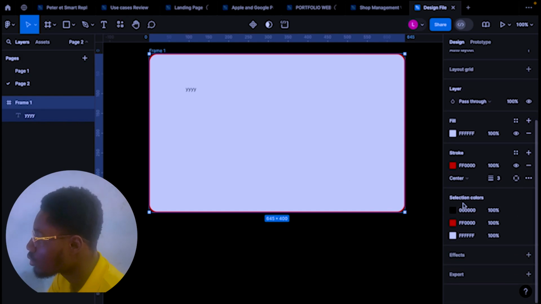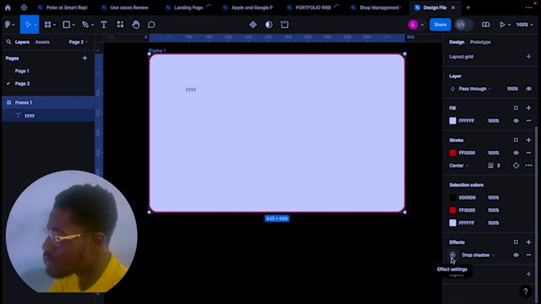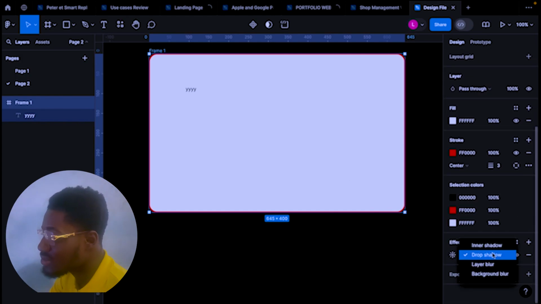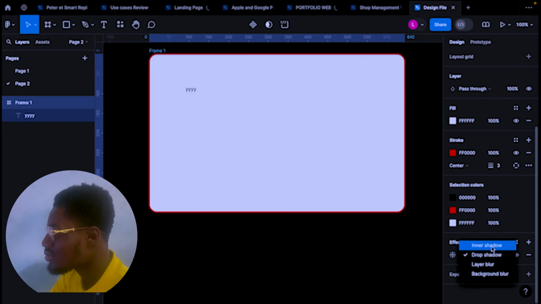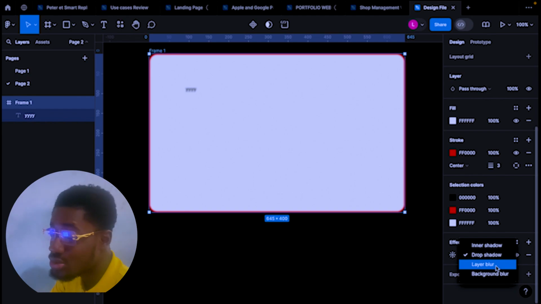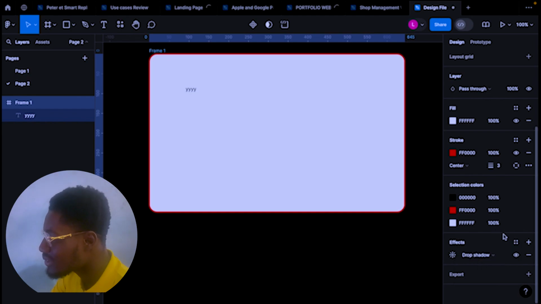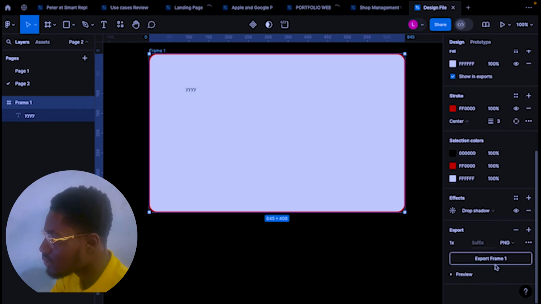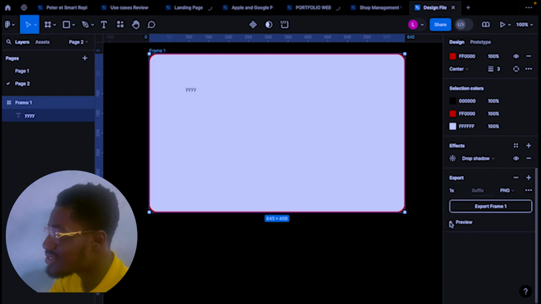And also, effects help you style up your design. So you can use a drop shadow. Inner shadow is there for neomorphism. Neomorphism mostly uses inner shadow. For glassmorphism, they use background blur. As the name implies, background blur is used to blur the background. Layer blur is used to blur the layer, as the name implies. Exports, I can preview it and export it.